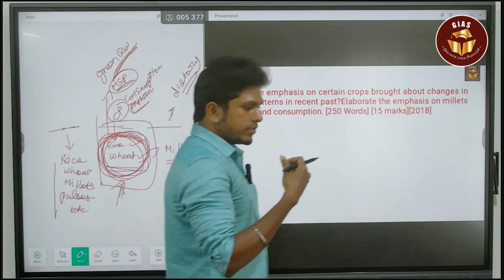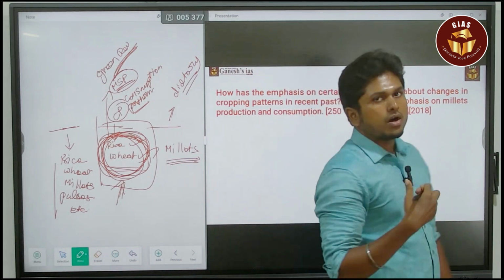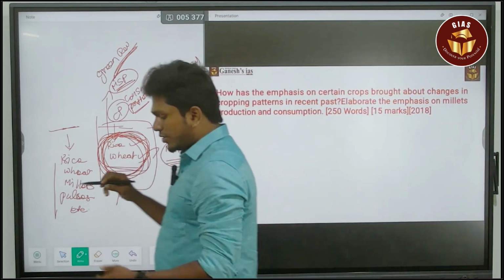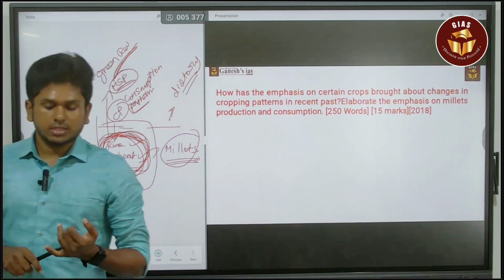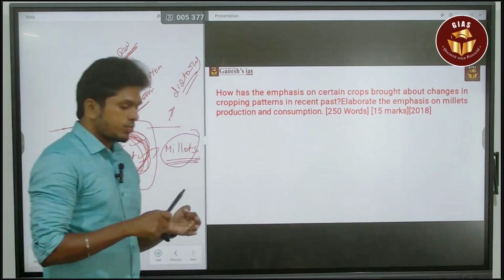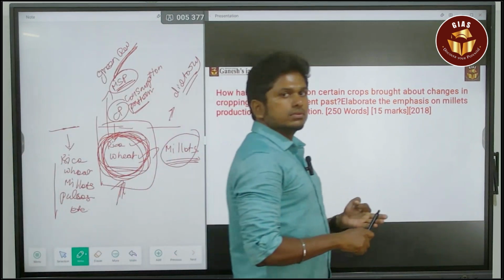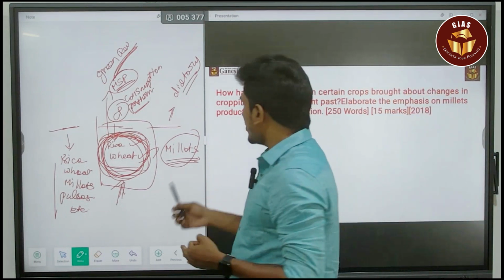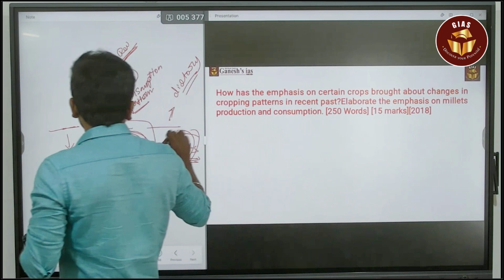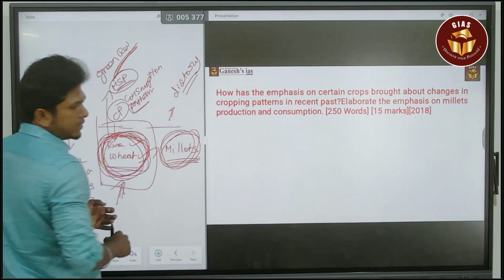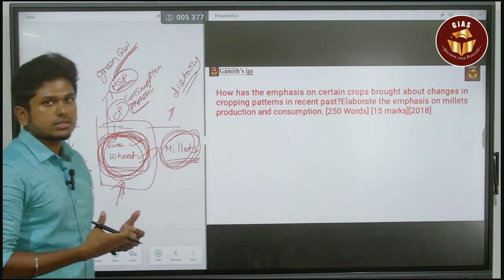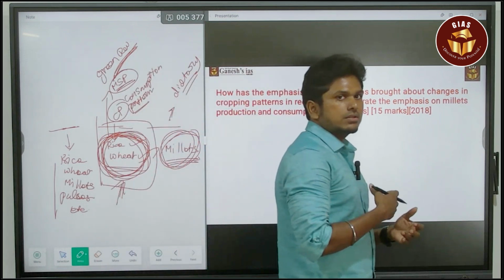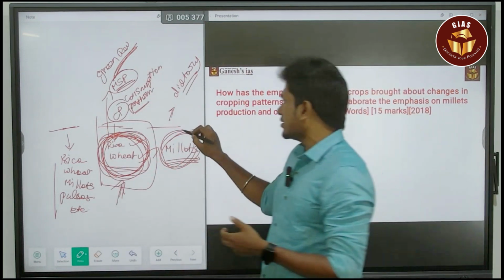When it comes to rice, it is more of carbs, but millets provide you the fiber content, the nutrient content, proteins, everything. So people are becoming more focused on consuming millet based on health consciousness. That led to the change in the cropping pattern towards millet.